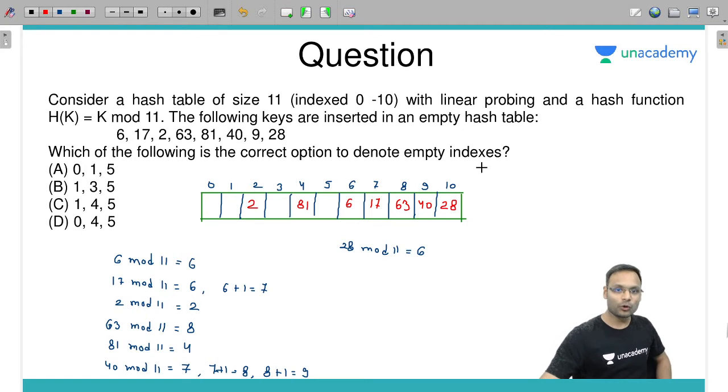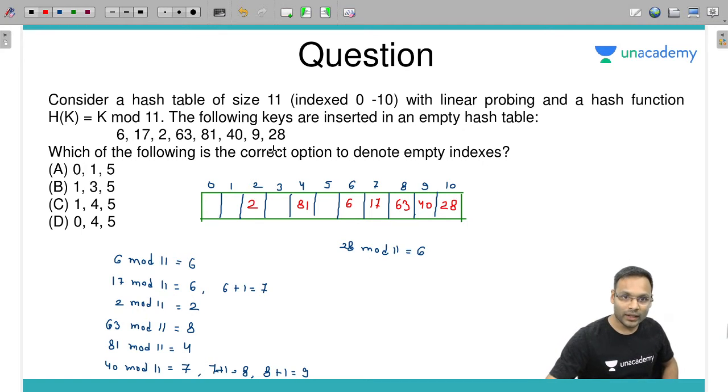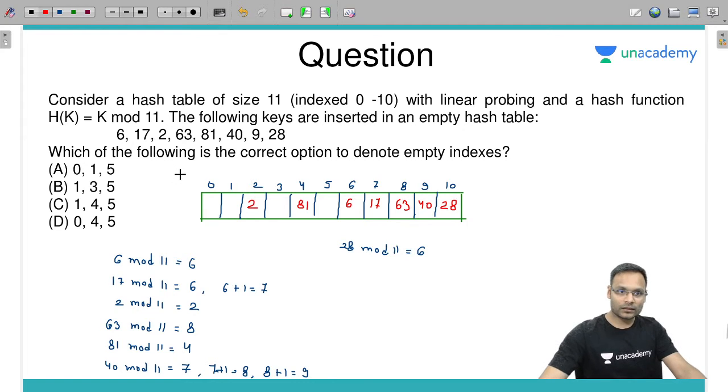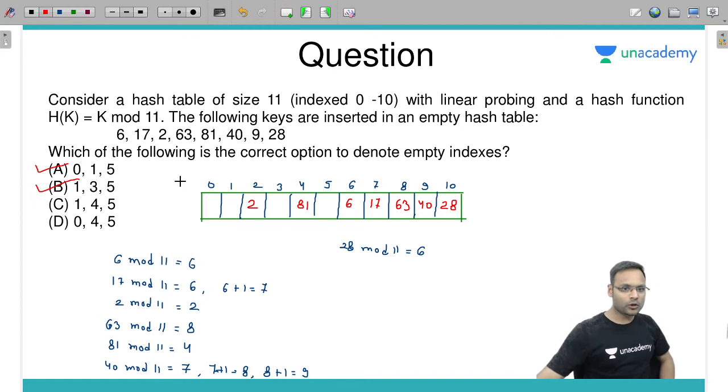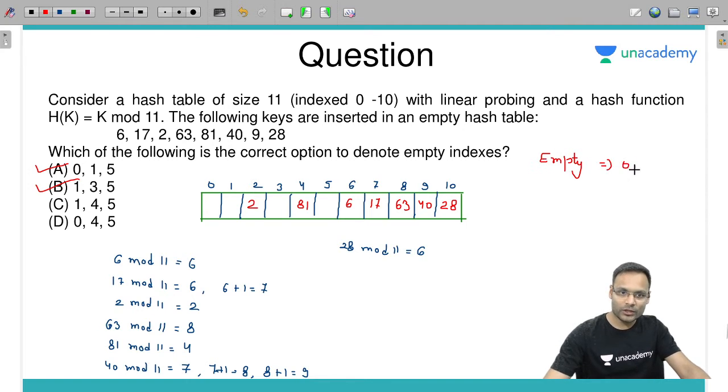What are the free indexes? 0, 1, 3 and 5. 0 1 3 and 5. 0 1 5, true. Yes. 0 1 3 5, true. 1 3 5 are also empty, no. 1 4 5, but 4 is occupied. Okay, got it. So how many empty hash indexes are there, and what are they? 0 is empty, 1 is empty, 3 is empty, 5 is empty.